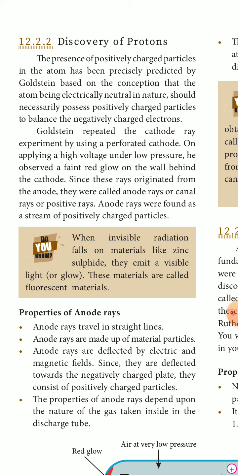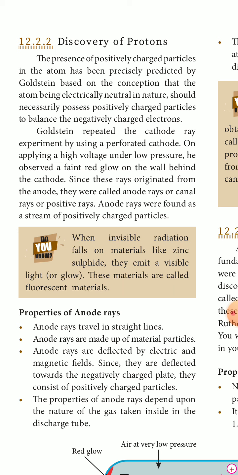Last class we studied the cathode rays and the properties of cathode rays. Now, the presence of positively charged particles in the atom was precisely predicted by Goldstein, based on the conception that the atom, being electrically neutral in nature, should necessarily possess positively charged particles to balance the negatively charged electrons.